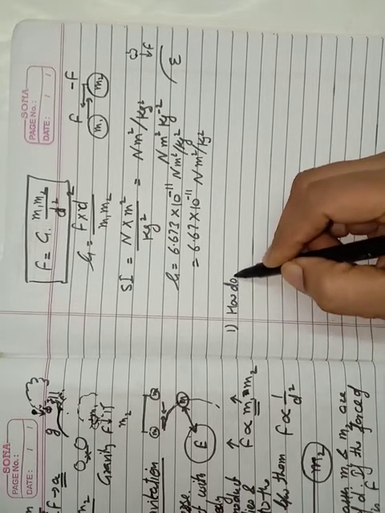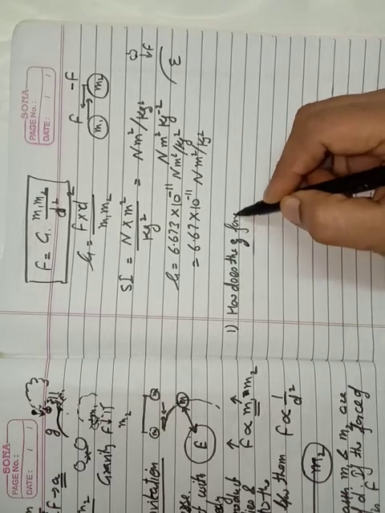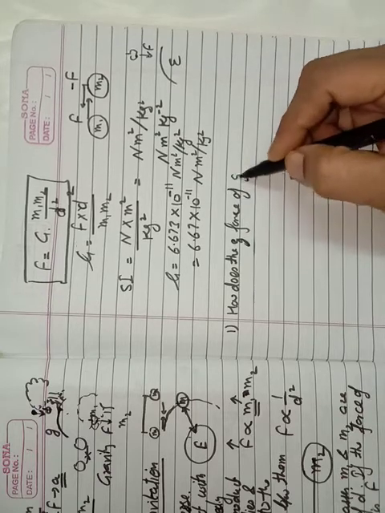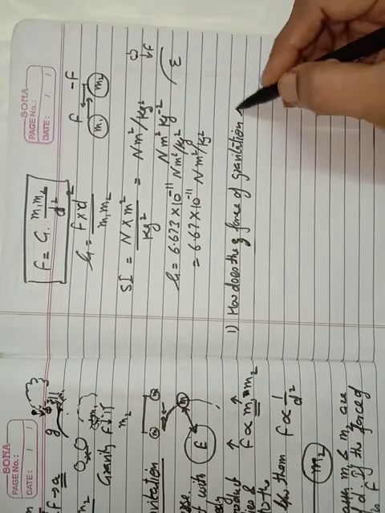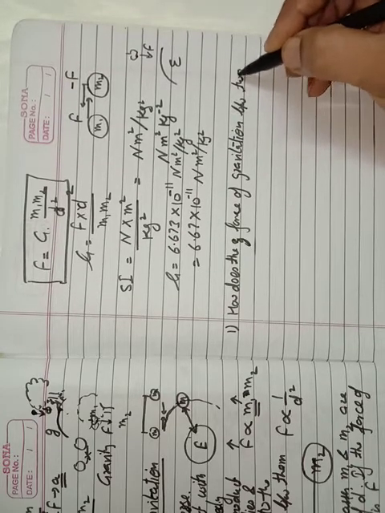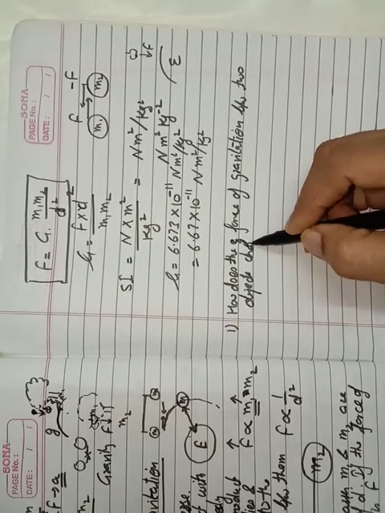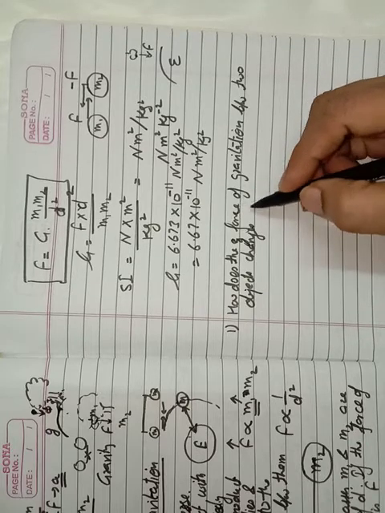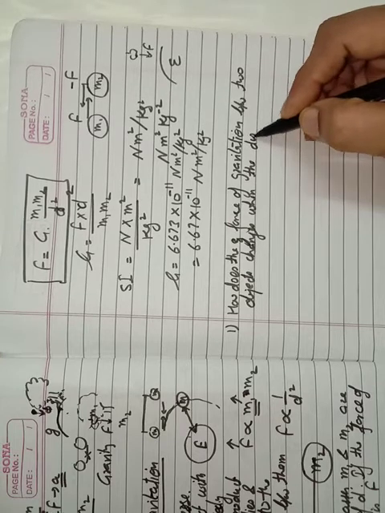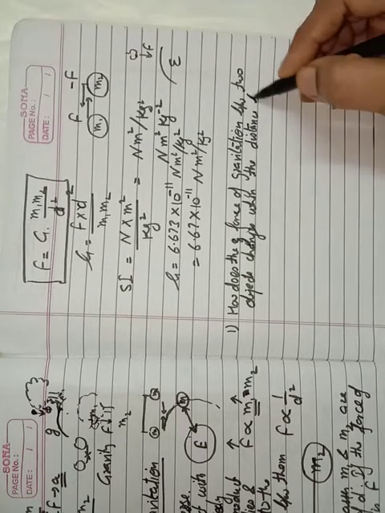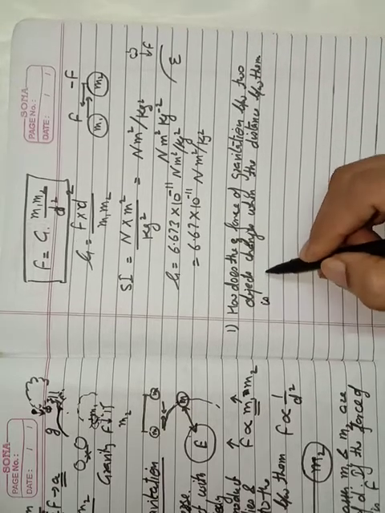How does the force of gravitation between two objects change when the distance between them is reduced to half?